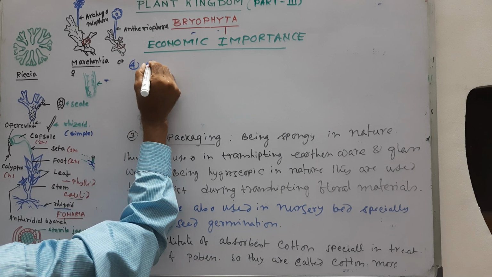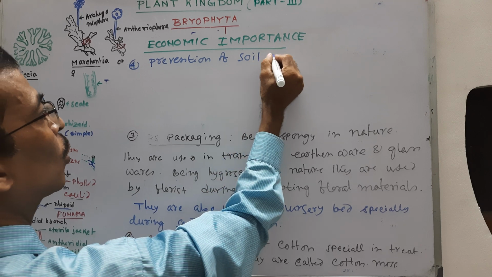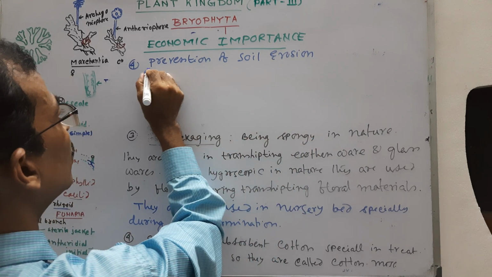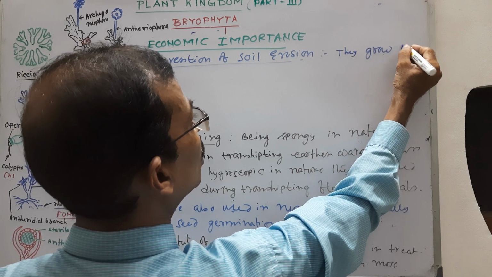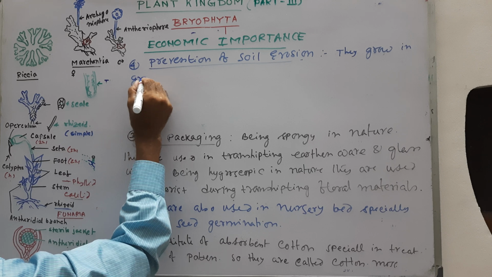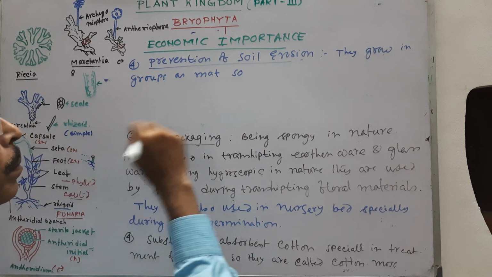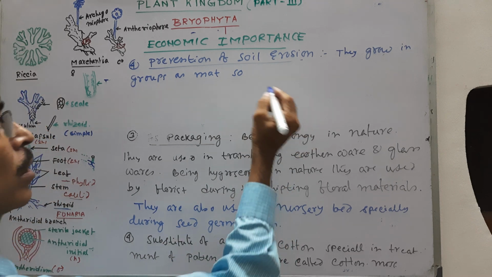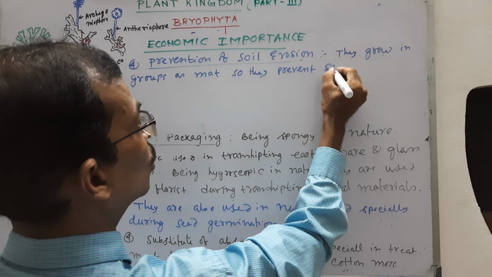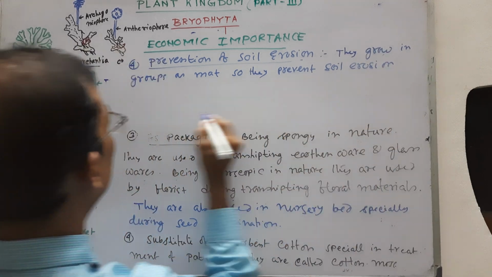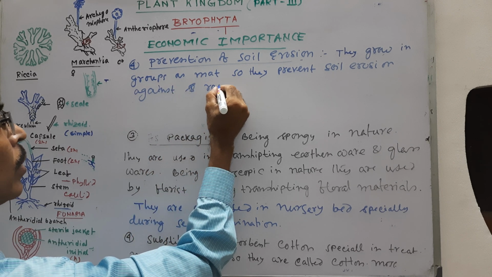As they grow in groups as mats, they prevent soil erosion against rainfall.